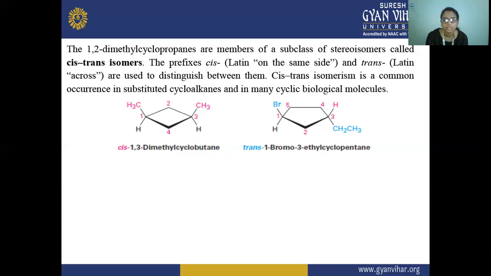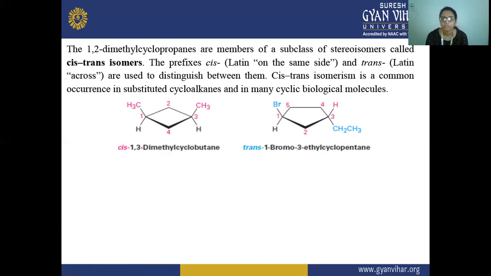So here is an example. This is 1,3-dimethyl cyclobutane. Here you can see 1, 2, 3, 4, that is why it is cyclobutane. If the CH3 were not present and in its place there was a hydrogen atom, then that would be normal cyclobutane. So here the CH3 groups are attached in place of hydrogen. That is why it is 1,3-dimethyl, or you can say substituted, cyclobutane.